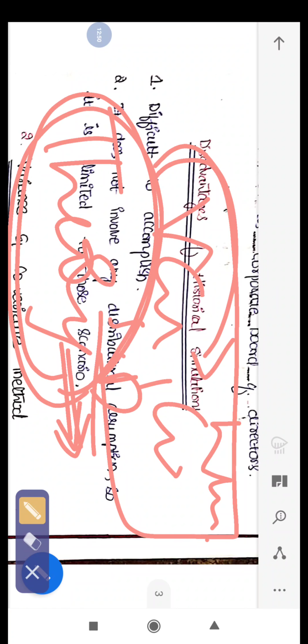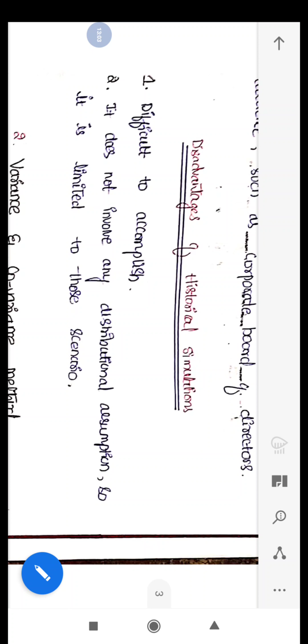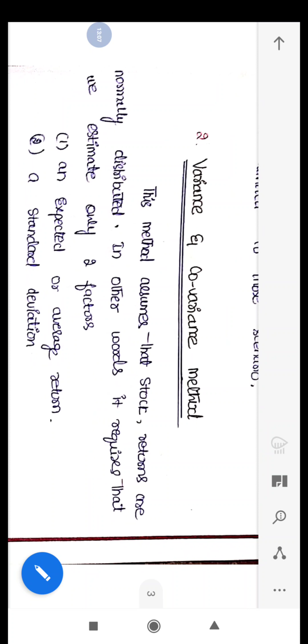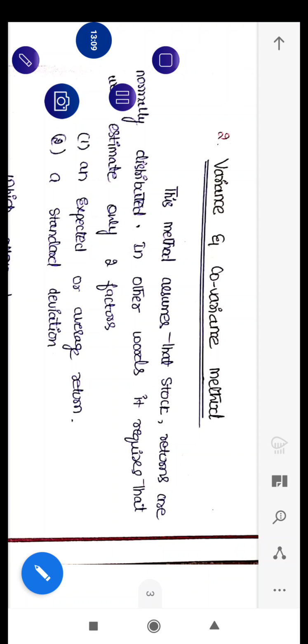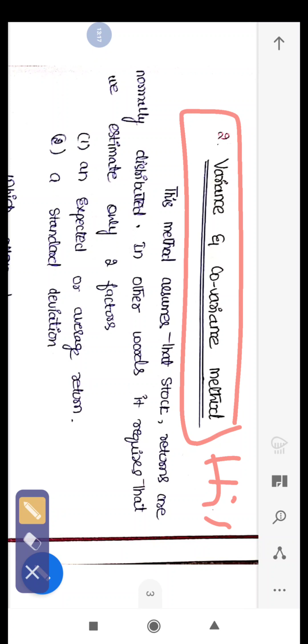So next method is variance and covariance. To eradicate the drawbacks of historical simulation, another method was introduced. Historical simulation was mainly lacking the numerical calculations. So the next method was purely on numerical or statistical calculation, where we are going to calculate variance and covariance.